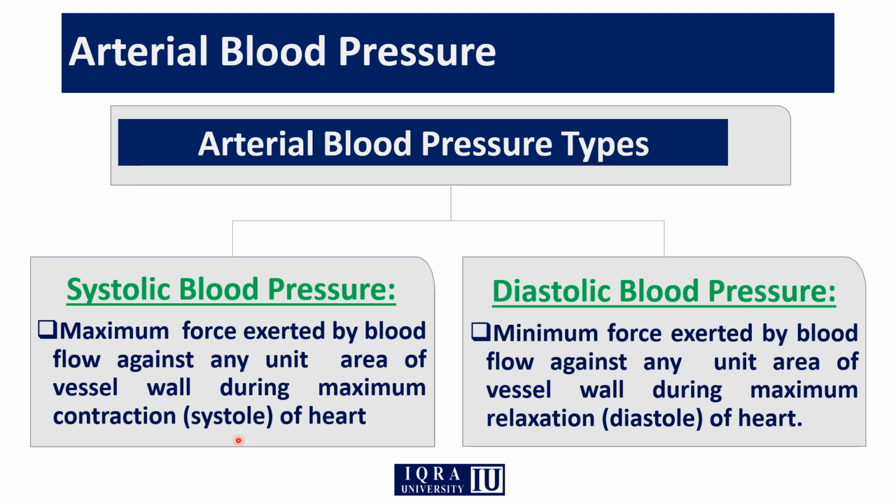ये वो pressure है जब heart contraction कर रहा होगा उस time पे जो pressure होगा that is the systolic pressure. The second one is the diastolic blood pressure. Diastolic blood pressure is basically the minimum pressure. It is the lower blood pressure when the heart diastole occurs. Therefore, it is called diastolic blood pressure. जब heart diastole कर रहा होगा, relax कर रहा होगा, उस time पे जो pressure होगा, that will be the diastolic blood pressure. When the heart shows contraction, or a systole, the pressure at that time will be the systolic blood pressure.